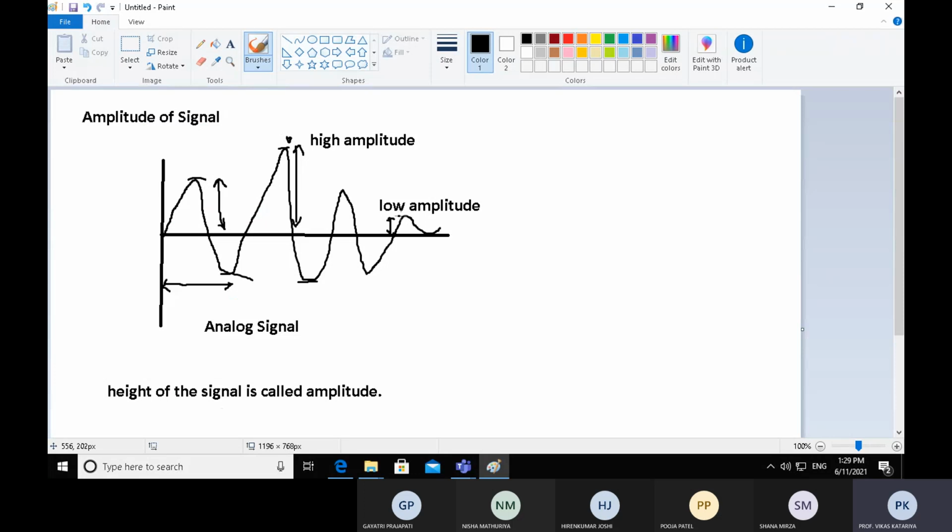But at this point it has low amplitude because it lost energy. So this is a diagram of loss of energy.